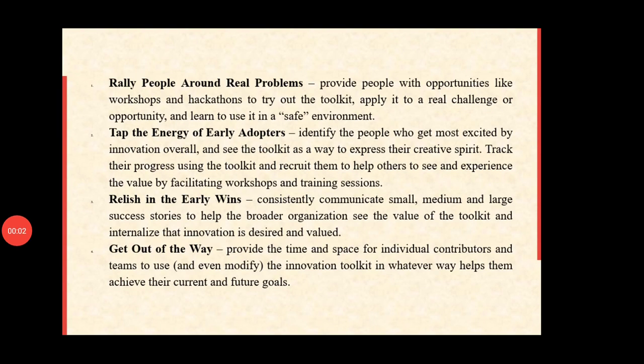Okay, my students, continuing our topic, design thinking tiles toolkit. If you have to learn, there are 6 steps. In the previous video, we explained the first 3 steps, and now we will explain the last 3 steps of the innovation success toolkit.